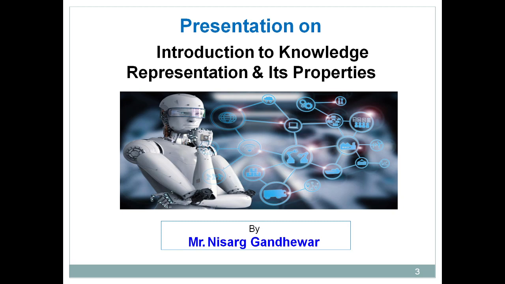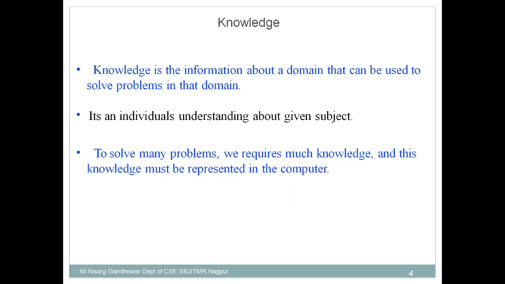Different persons have different knowledge about different domains and fields. They have different understanding about the concepts, basics, or detailed study about a particular domain. So this is what knowledge is. So we understand what knowledge is: it's an understanding about a particular subject.